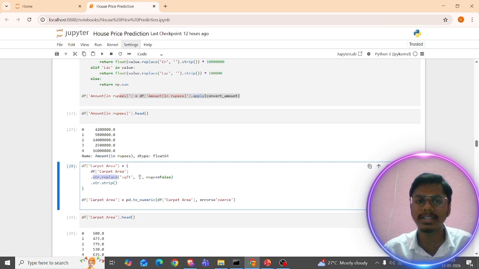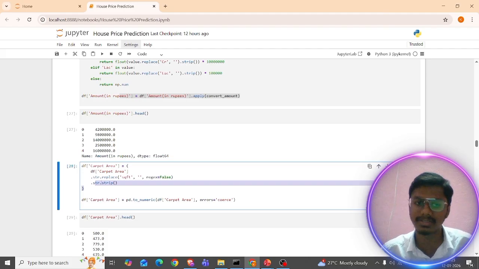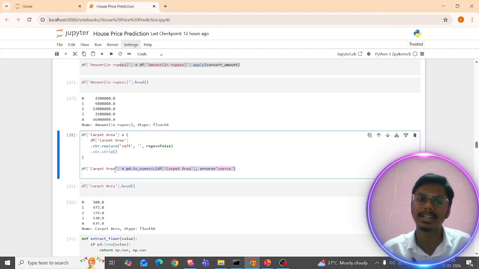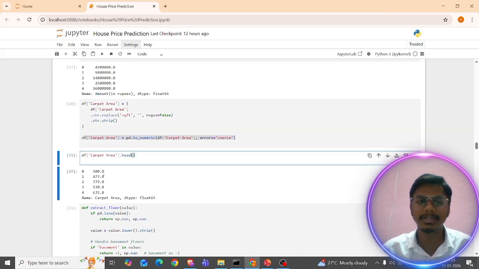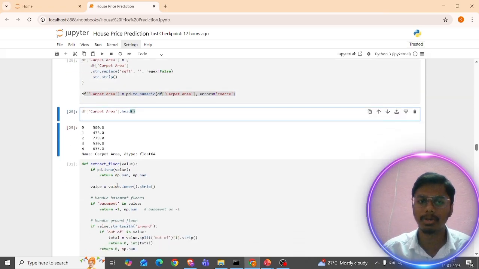I'm just replacing with empty space. So I'm just using the re.sub function, regular expression. I'm also using the strip function for removing the unwanted spaces. I'm just converting this into a numerical column. So that's what happens here. If I see 500 square feet, likewise we are able to see.